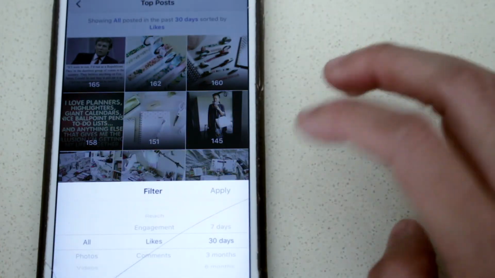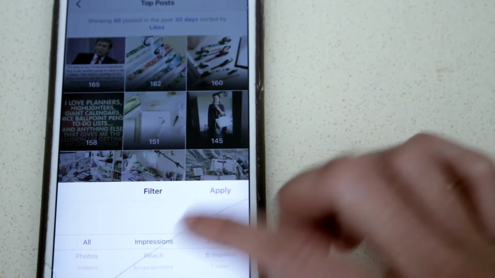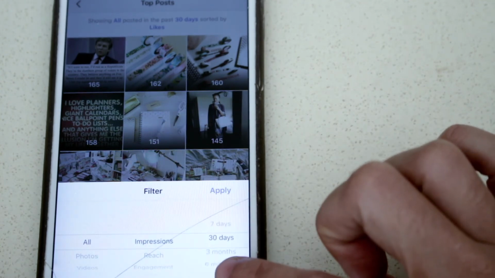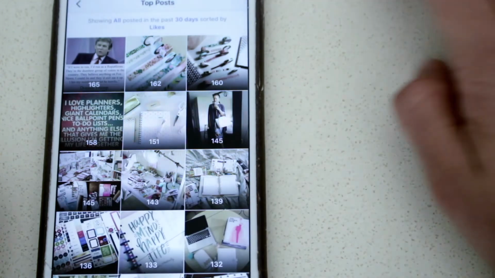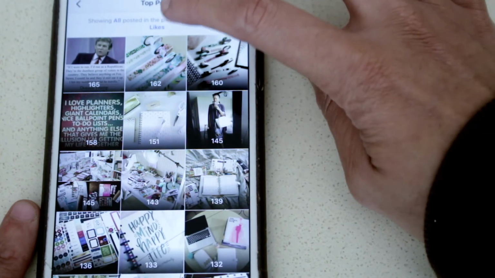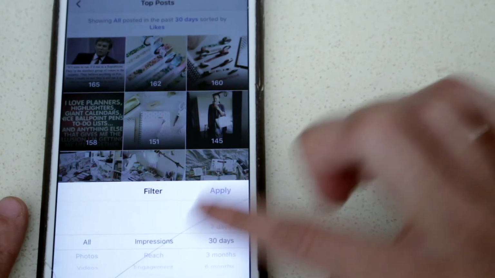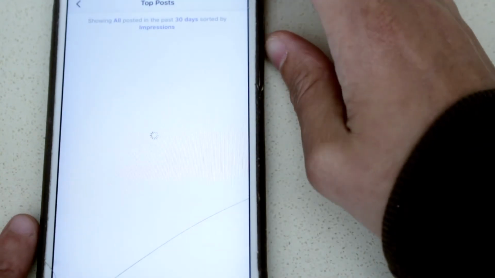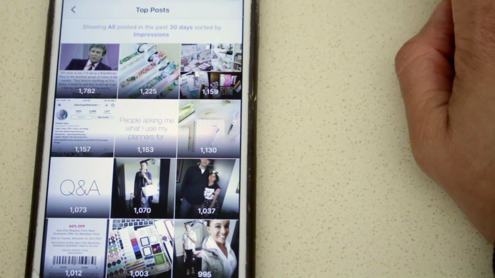And so that is the likes. So if I want to look at just impressions, which is overall everything, just everybody who's seen my photo for the past 30 days, we're going to go to impressions for the past 30 days. And we're going to refresh. And so impressions, that one is still up there, which I am not surprised.